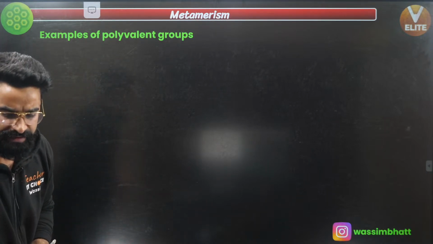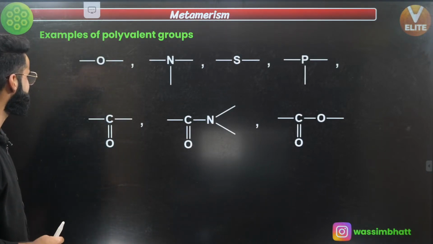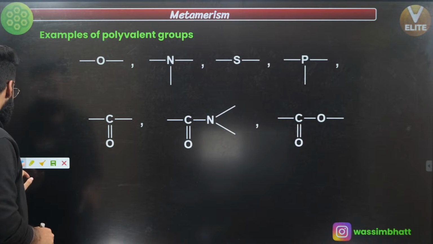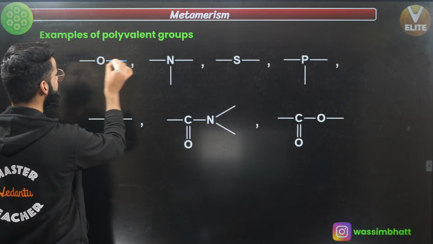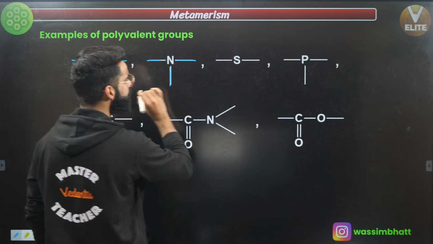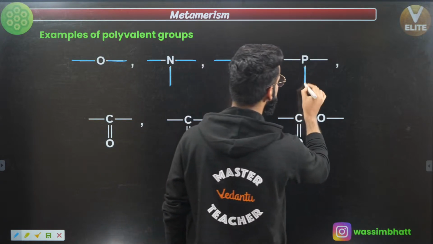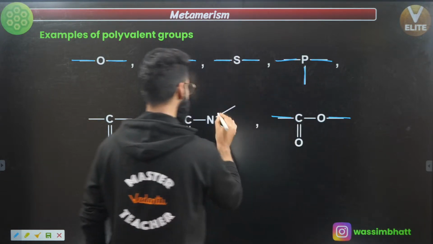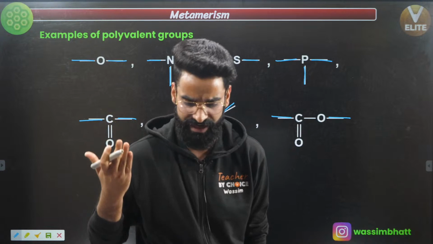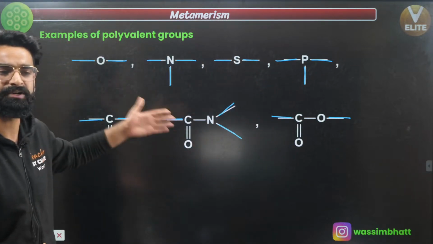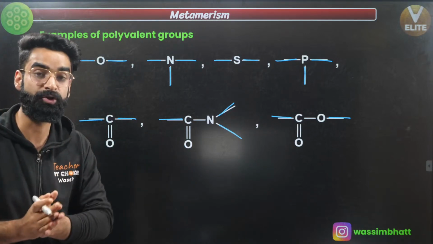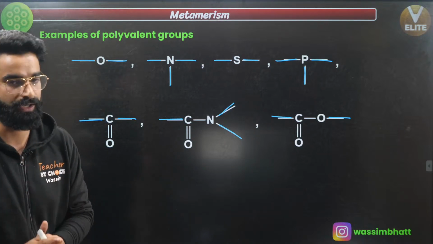So what are the examples of these polyvalent groups? Have a look, guys. These are clear-cut examples of polyvalent groups. If you take the first example, oxygen can get attached to the carbon chain through these two positions, so it's a bivalent group. Similarly, this is a trivalent group. This is again a divalent group, this is again a trivalent group, this is again a divalent group, this is again a trivalent group, and this is again a divalent group. These are all examples of polyvalent groups in general, and all polyvalent groups are going to show metamerism, whereas monovalent groups are not going to show metamerism at all, right?